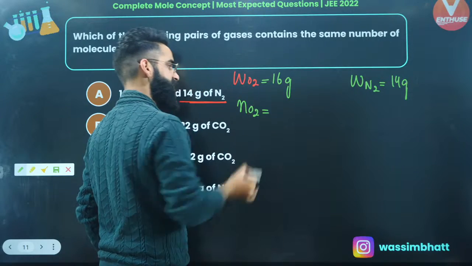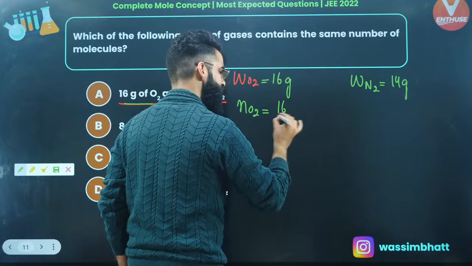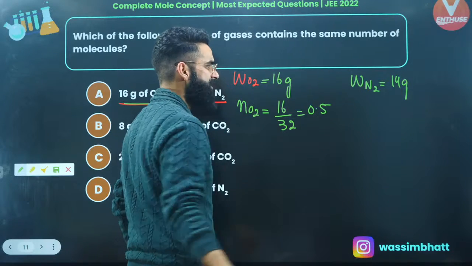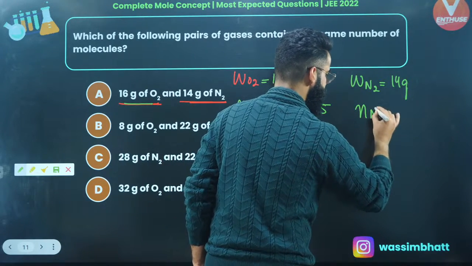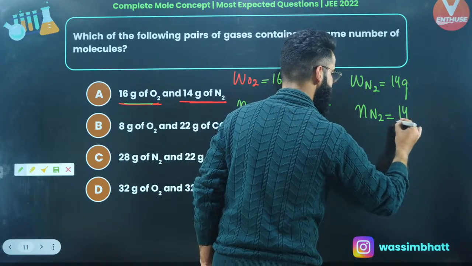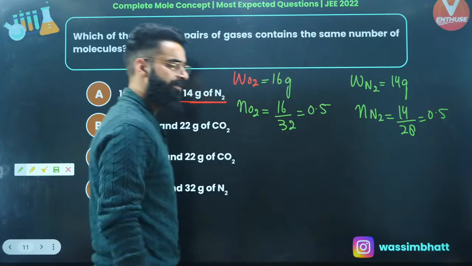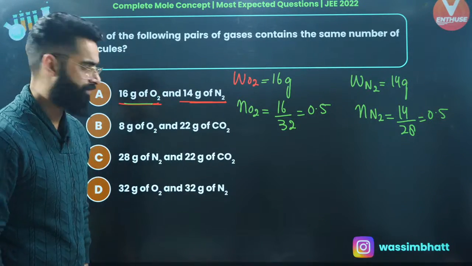Number of moles of oxygen is simply going to be equal to mass of oxygen divided by molar mass of oxygen. The value comes out to be 0.5, right? Similarly, number of moles of nitrogen is mass of nitrogen divided by molar mass of nitrogen. The value comes out to be 0.5. I got the moles of both.